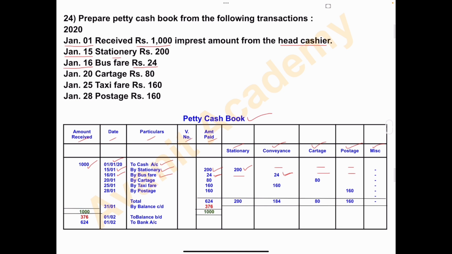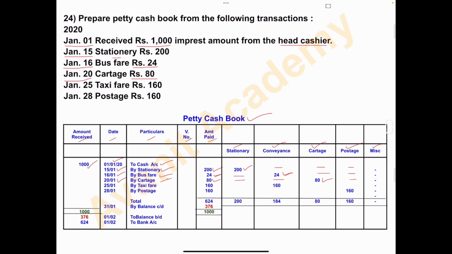Next, on January 20th, cartage rupees 80. So write 20th January, by cartage, amount paid is 80, stationery column nil, conveyance column nil, cartage column write rupees 80, and other columns nil.